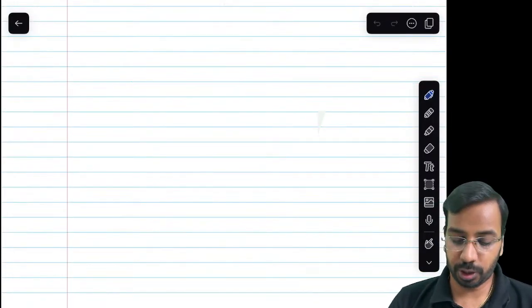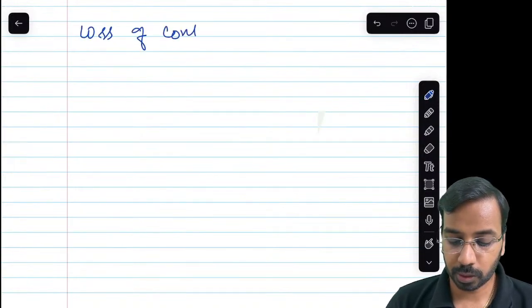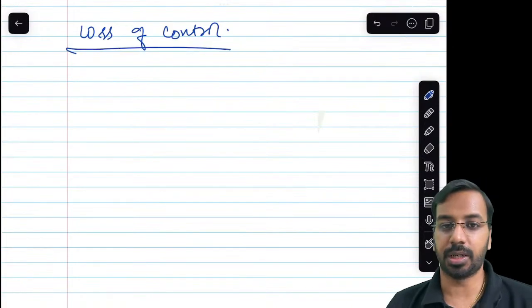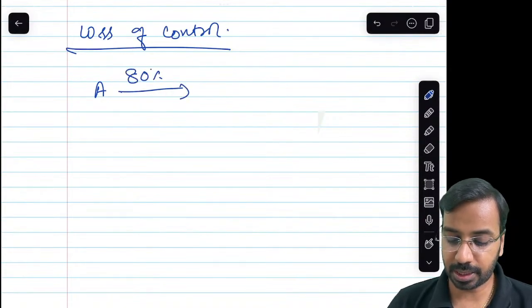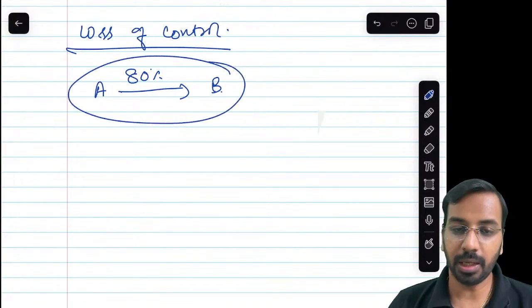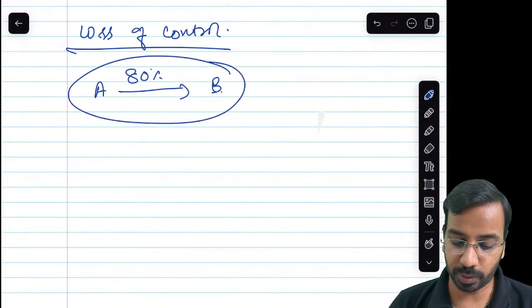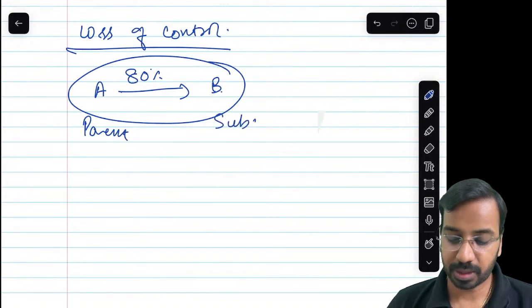the next aspect we need to understand is loss of control over subsidiary. Now, what is the meaning of loss of control? See, for example, A acquires 80% stake of B. So A controls B, and when A controls B, what do we say? A is the parent, B is the subsidiary.